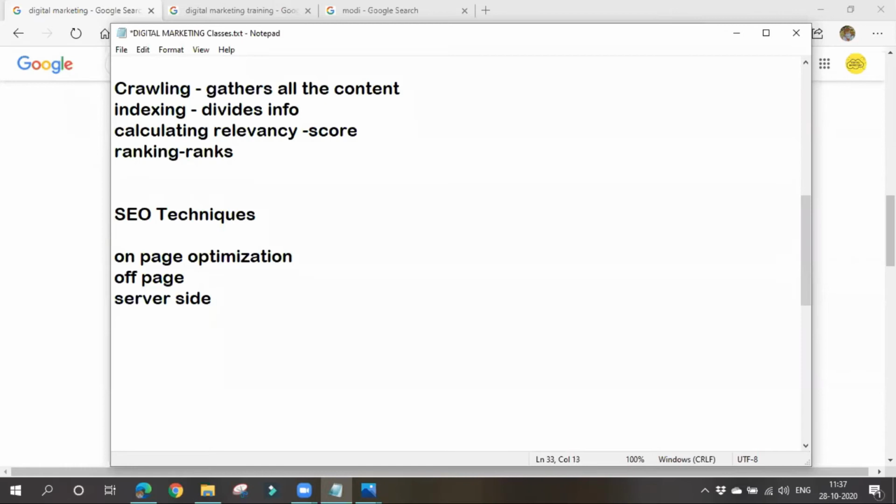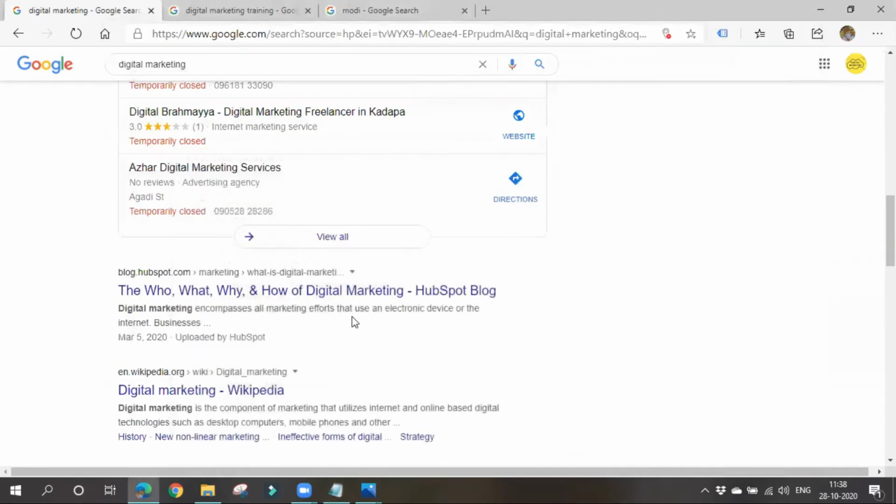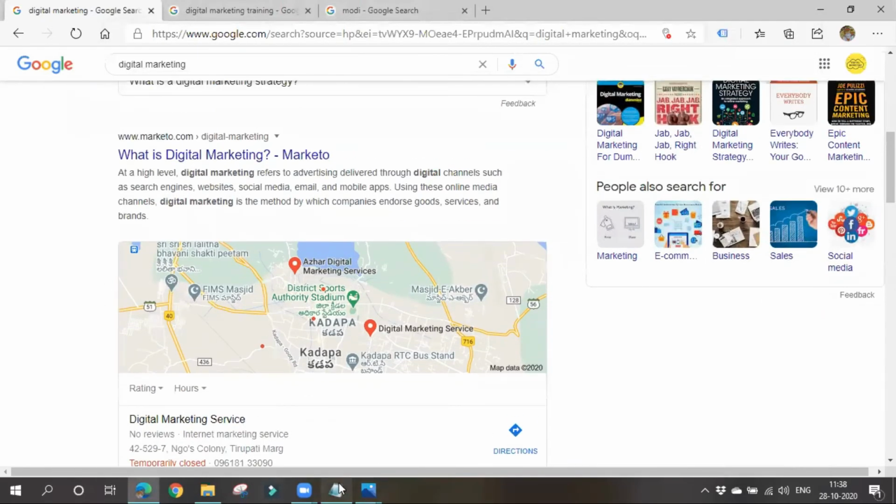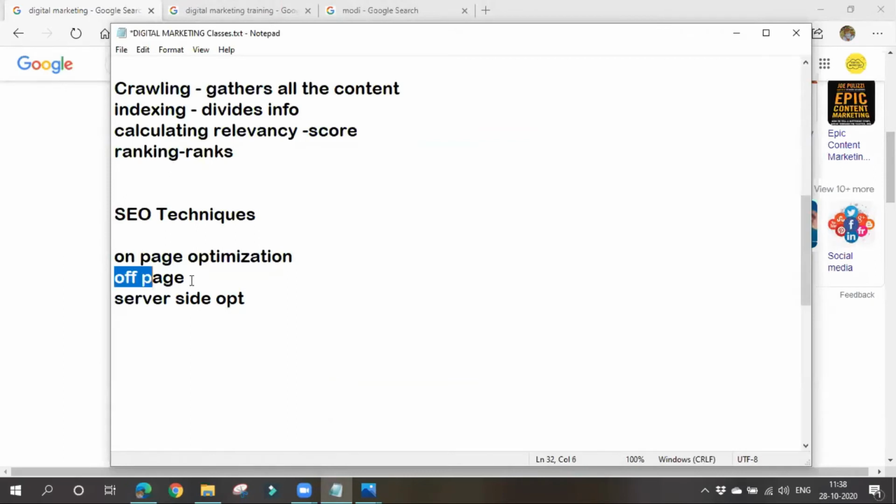On-page optimization means here we'll be applying some kind of techniques within the website. We'll be applying some techniques on the website in order to bring our website to the top of search results. In case of off-page optimization, it is the opposite of on-page. We will not be touching any website thing or website data.